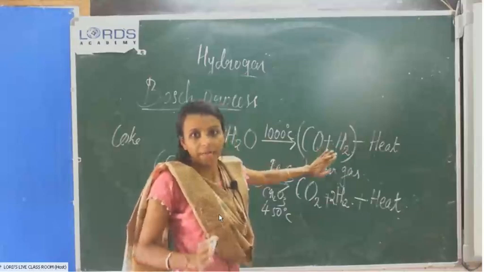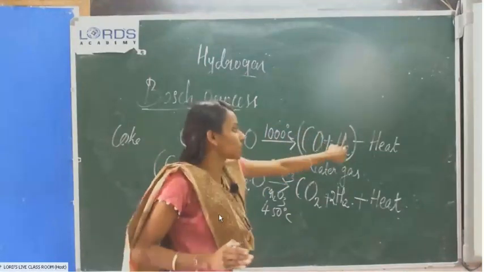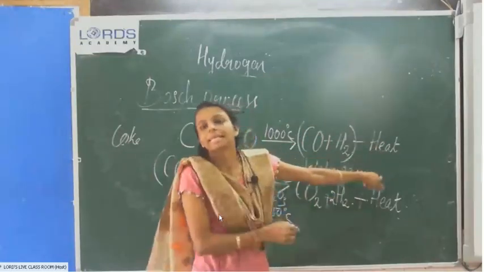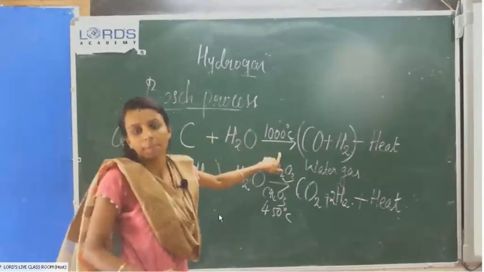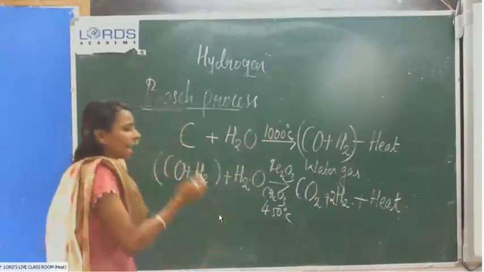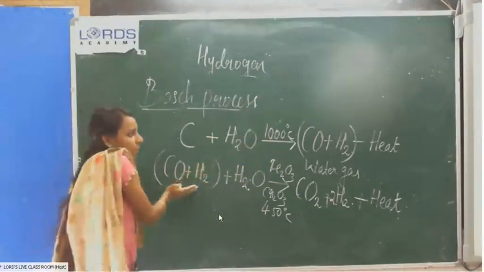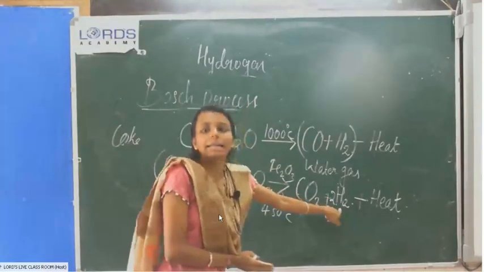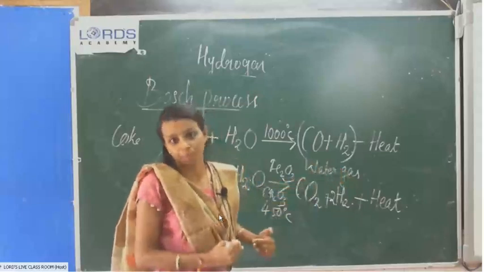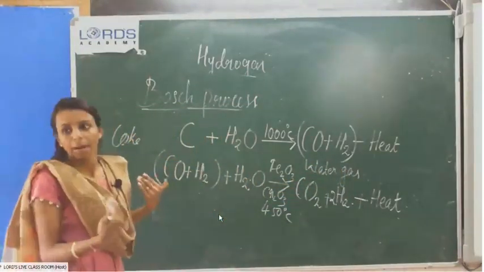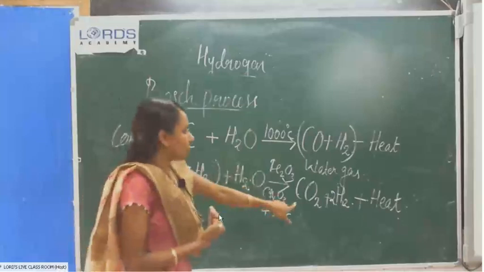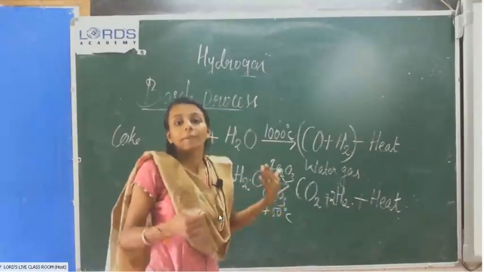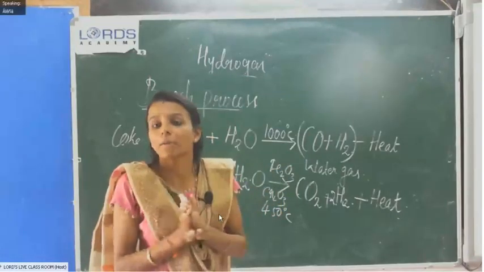and hydrogen. Okay, that step is clear, I think. This carbon monoxide and hydrogen is known as water gas, and it is an endothermic reaction. Heat energy is absorbed at 1000 degrees Celsius. The second step, again steam is passed through this mixture. Then we will get carbon dioxide and hydrogen. The next step, we want to remove this carbon dioxide. Now it is a mixture, so we need hydrogen only. How can we separate? What is the property of carbon dioxide?